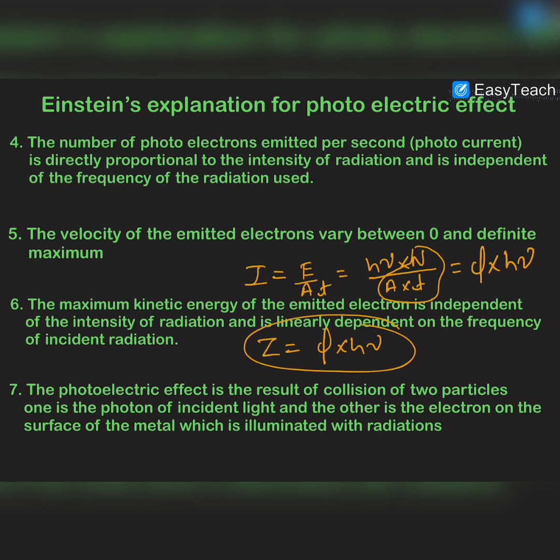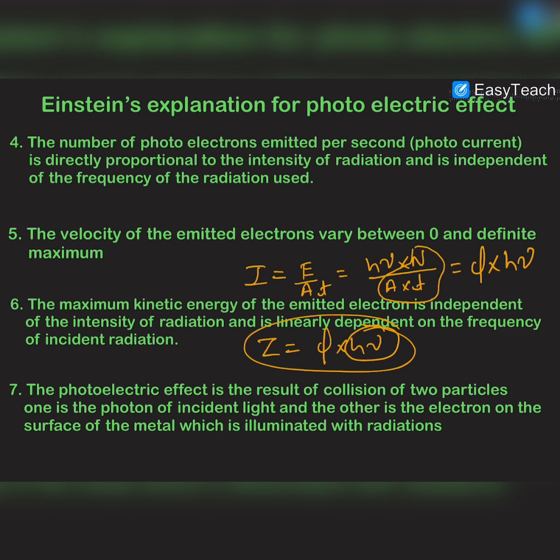Now you should listen very carefully. Let us suppose that we are incident ultraviolet radiation on a metal surface, and we wish to increase the intensity of the same radiation. As the radiation is still ultraviolet, we are not changing its frequency, so we are not changing the amount of energy carried by a single photon.